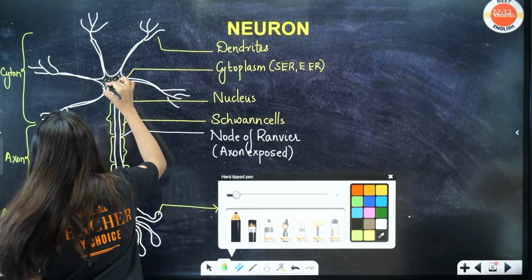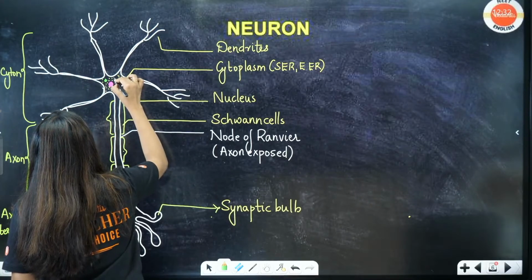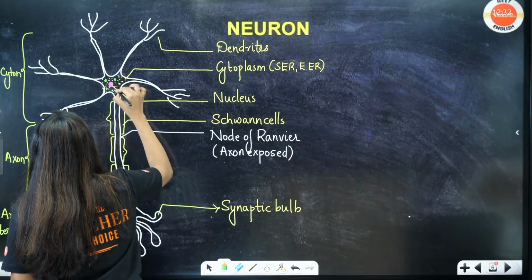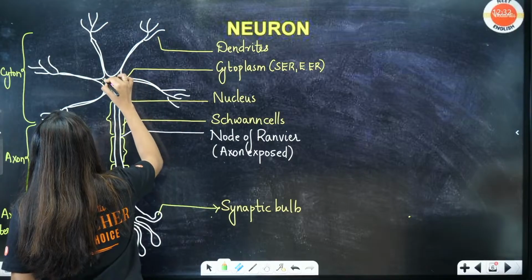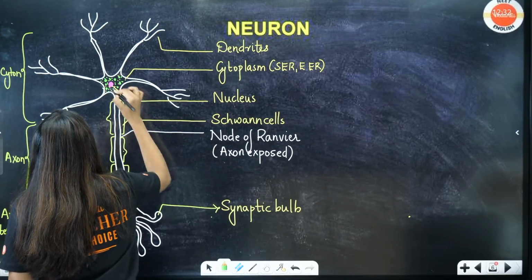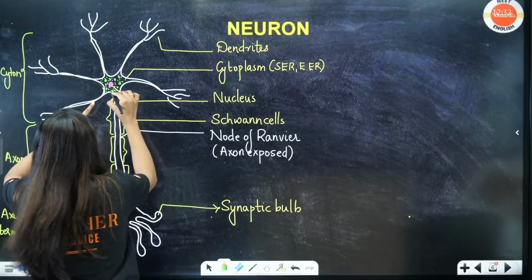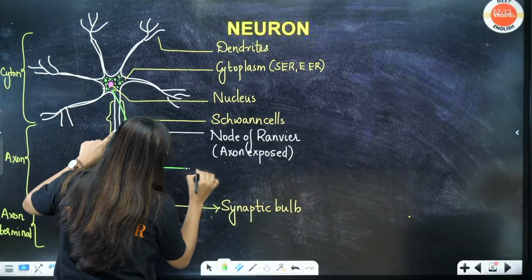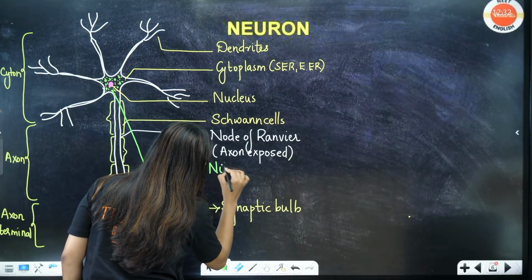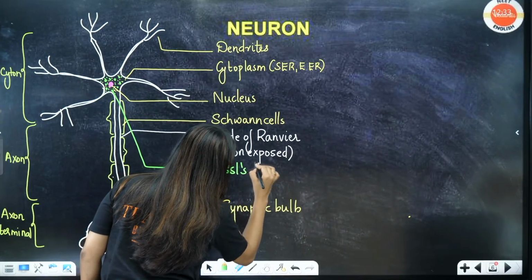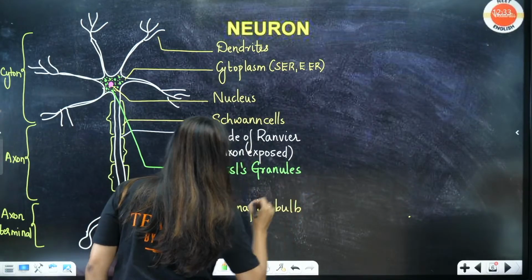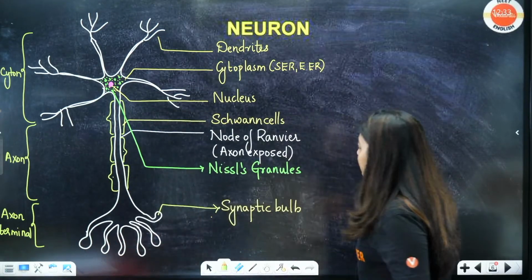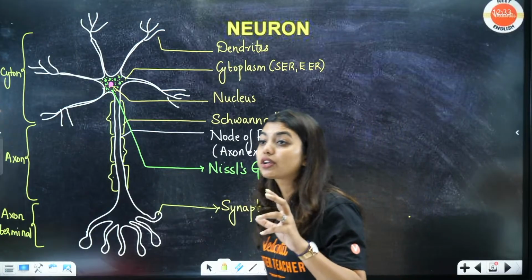So look here, I am drawing some green color dots, if you can all see. These are the granules, Nissl's granules. See, can you see these dots? Okay, these are called as Nissl's granules. These Nissl's granules have the ability to form some neurotransmitters.